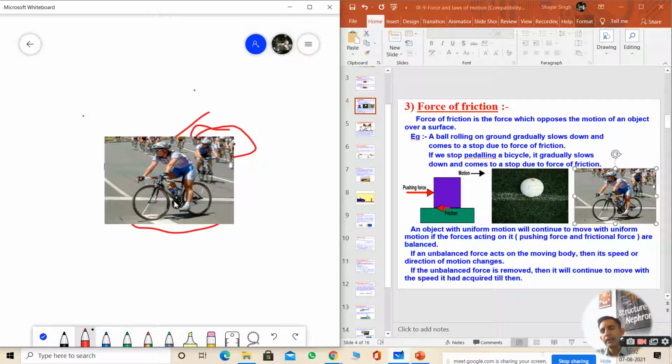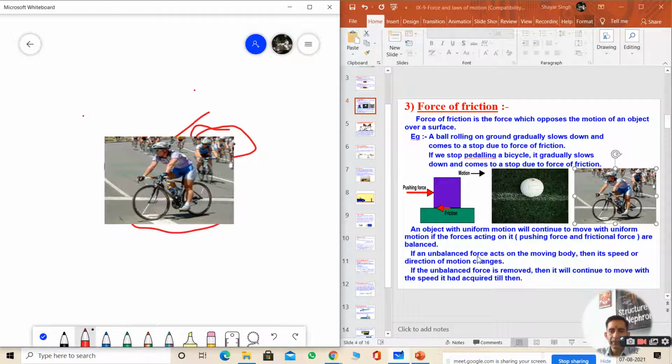Uniform motion will be there. And likewise we see in engine cases like bus, train, and motorcycle, the pushing force on the tires of this bus or car and the frictional force are equal. Then they have uniform motion. With uniform speed they are moving on that road.